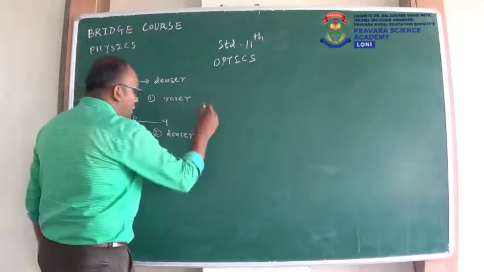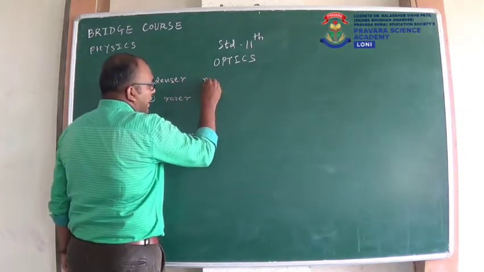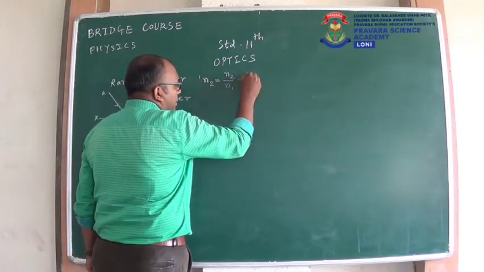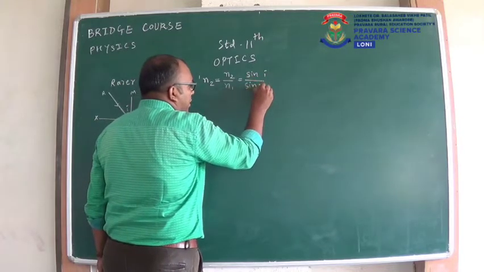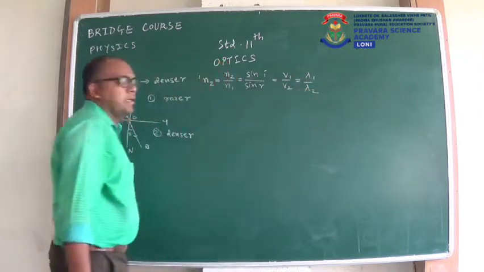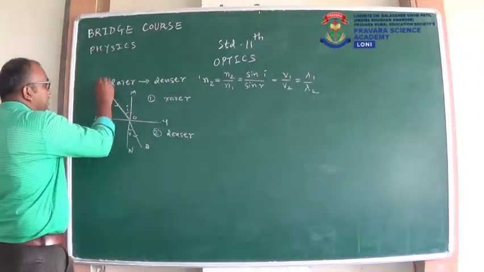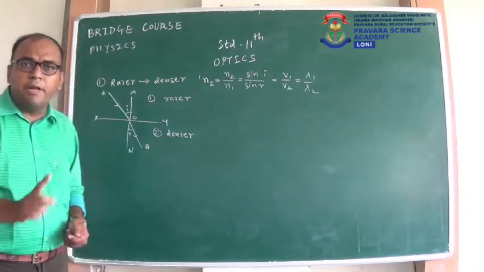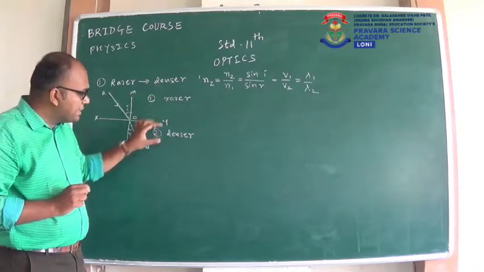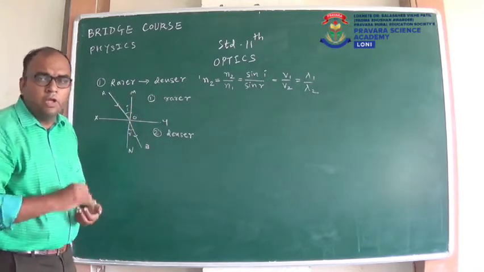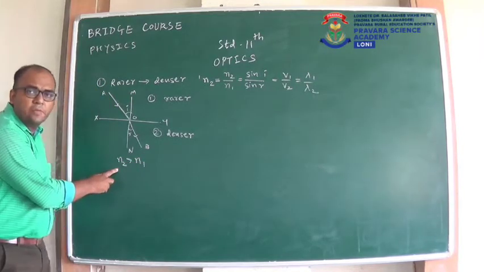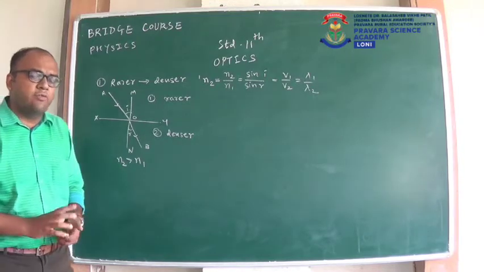index. Now I will write all our formulae here, that refractive index of 2 with respect to 1 is equal to N2 upon N1, sin I upon sin R, V1 upon V2 and lambda 1 upon lambda 2. And this is our first case, that light is traveling from rarer medium to denser medium. As I told you, rarer medium has less refractive index and denser medium has more refractive index. So I can write like this, N2 greater than N1. Refractive index of second medium is greater than refractive index of first medium.